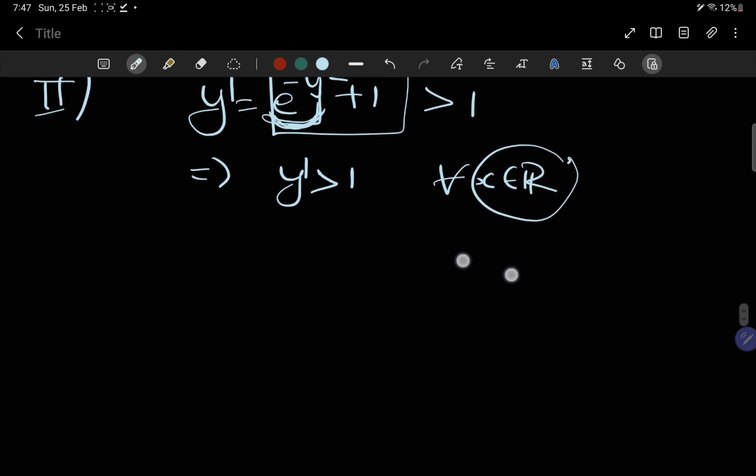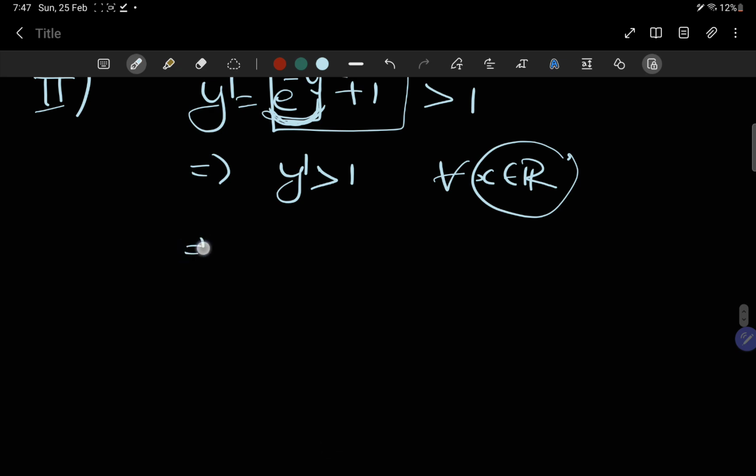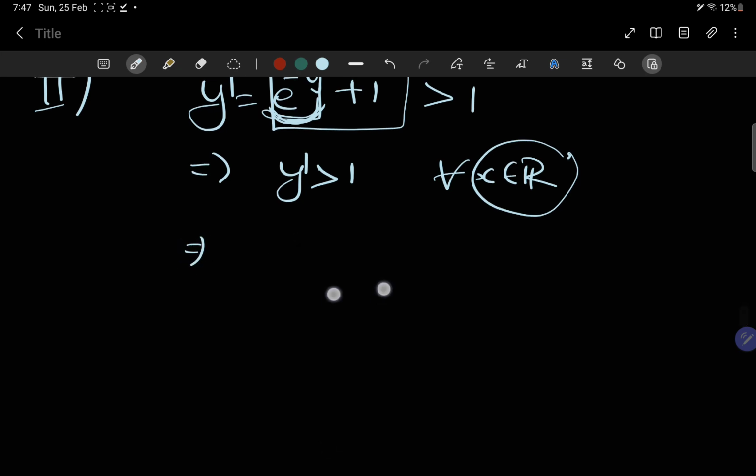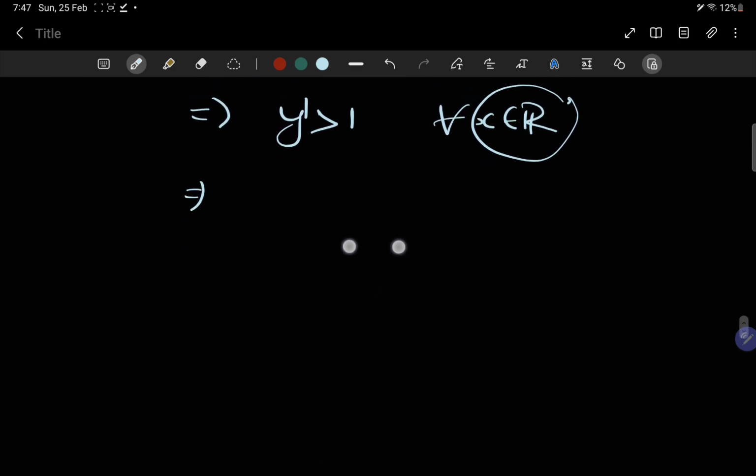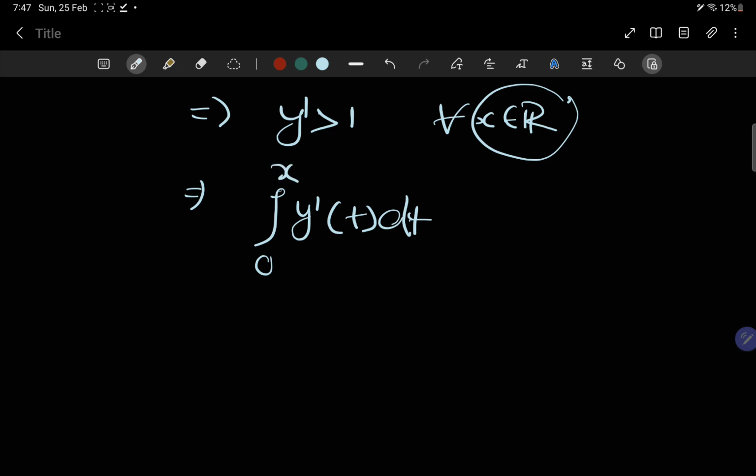Right? What we can do is integrate both sides, because taking integration will not affect the inequality. This is a monotonic operation, right? If we try to integrate, we're taking limits from 0 to x, because we are provided with the initial condition at 0 only. So let's integrate.